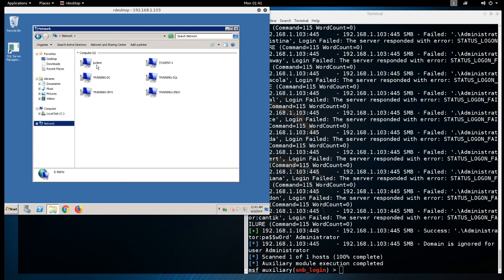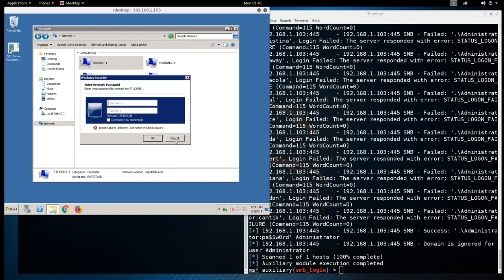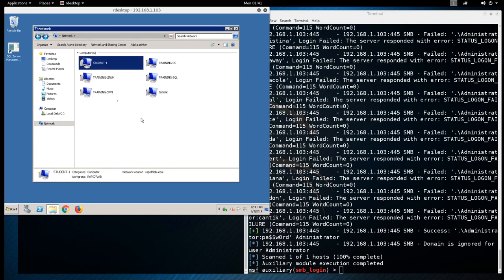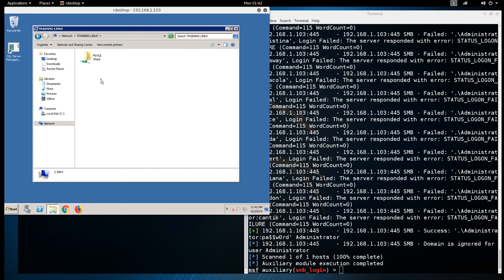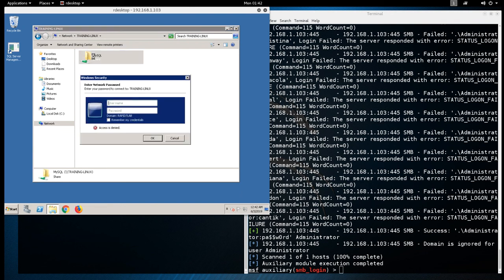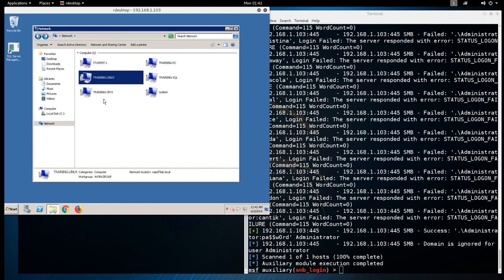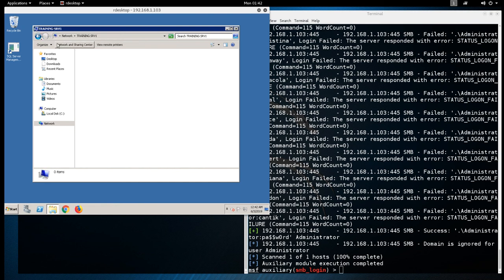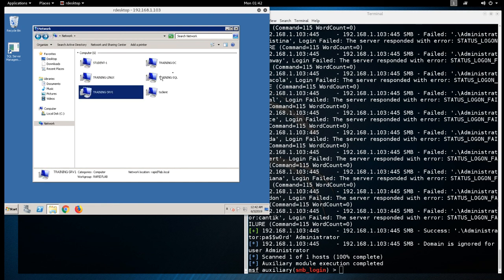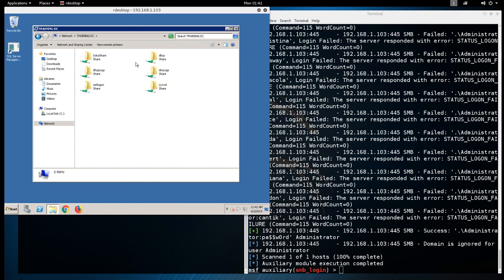Okay, we got more stuff loading. That's good. Let's go here. Nope, dead end. Let's go in here. I don't think our current credentials are going to work for that. Let's just keep clicking. Oh, we got a MySQL share. Oh, nope, dead end. Let's keep going here. What else we got? Let's click on this guy. Nope, empty. Let's see what else we got. Okay, well, this is good. Lots of shares here. Let's start at the top.